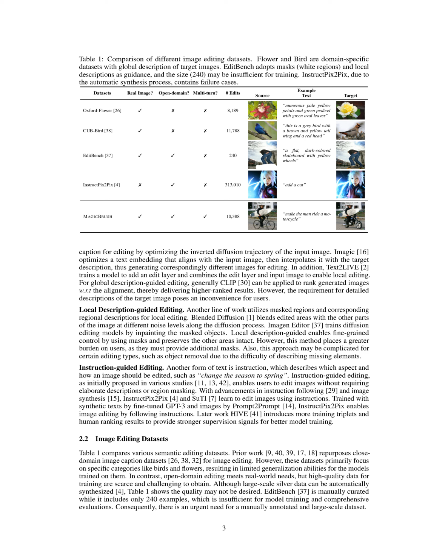Section 2.2, Image Editing Datasets. In Section 2.2, we discuss the different types of datasets used for image editing. We compare these datasets in a table format. Many studies have used image caption datasets designed for specific subjects, like birds and flowers, for image editing. However, these datasets, though useful, limit the generalization abilities of models trained on them because of their narrow focus.